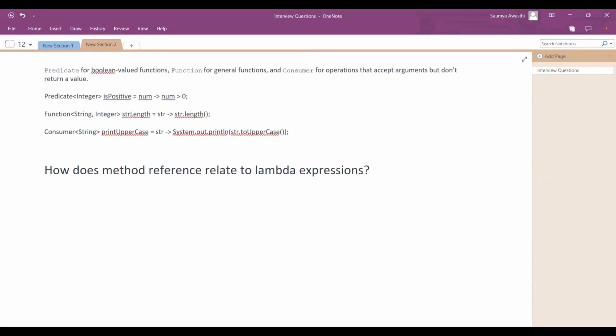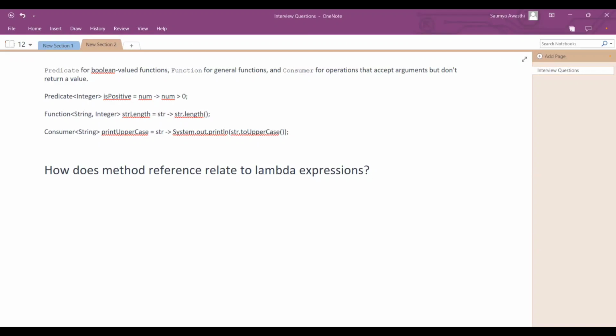If we are talking about method references, what actually are they? In simple terms you can say it is a shorthand notation, or a short way, to represent a lambda expression, right? A method reference provides us a way to refer to methods or constructors directly. It simplifies the syntax when compared to a lambda expression, right? I know as of now you might not be understanding this, so let's move to the code part.